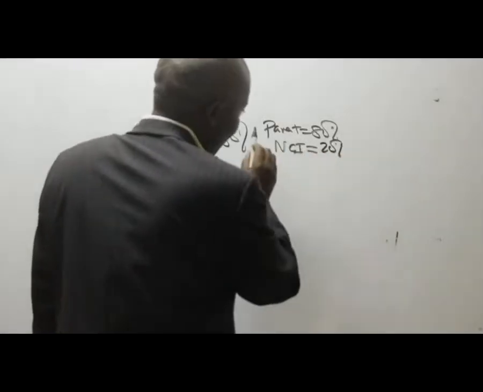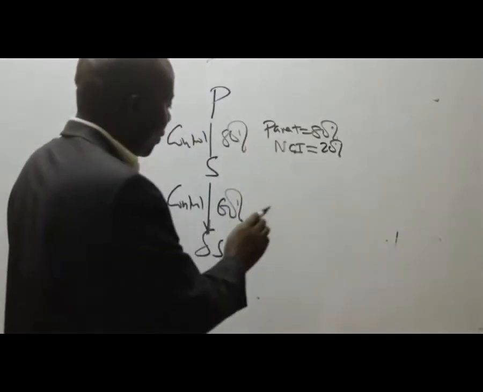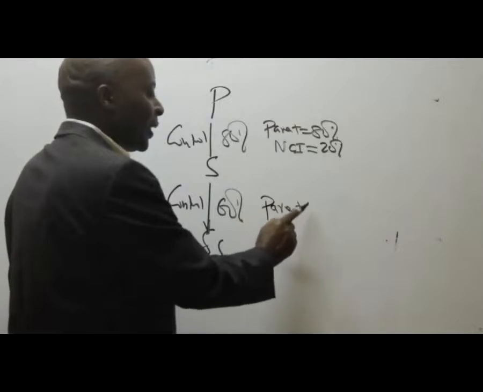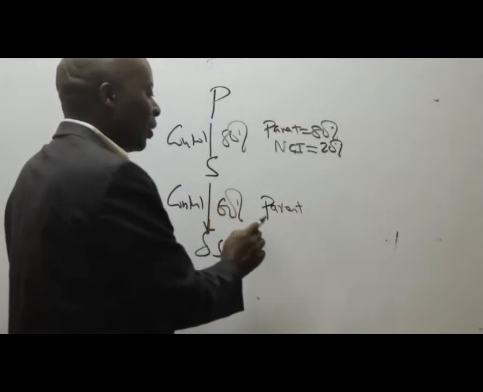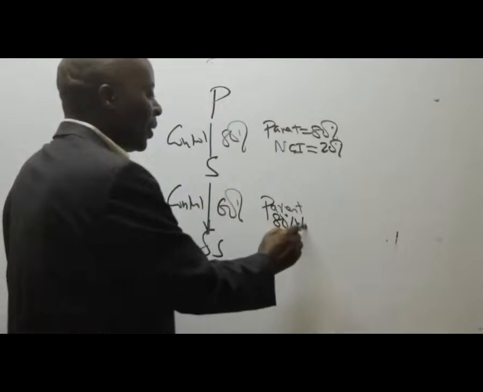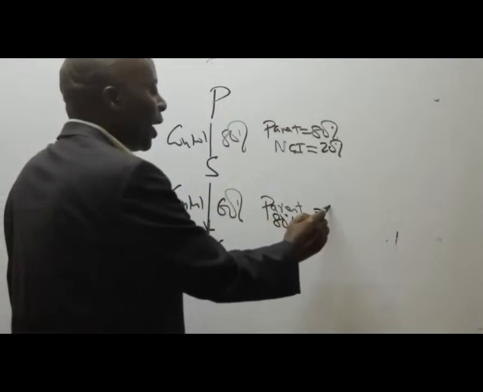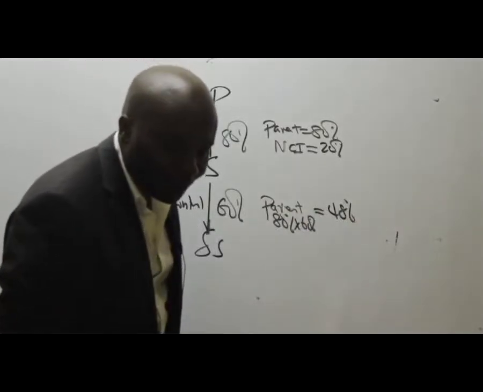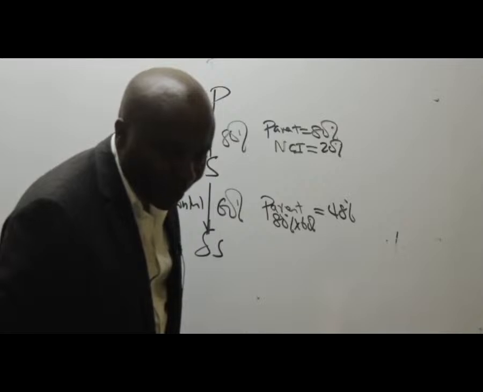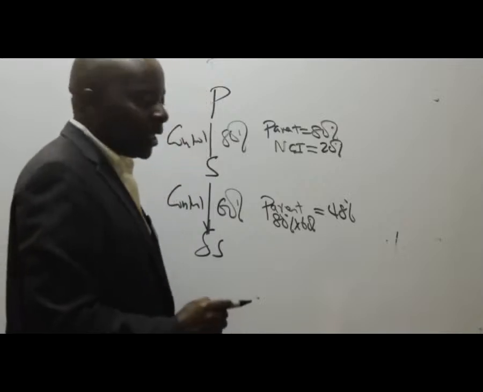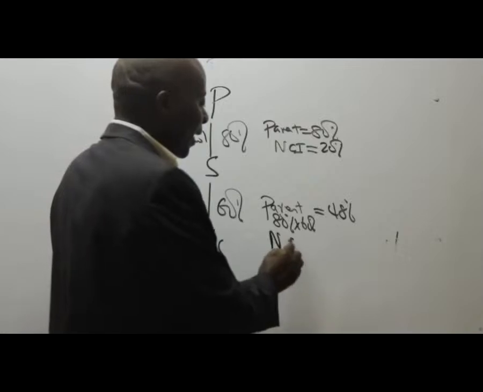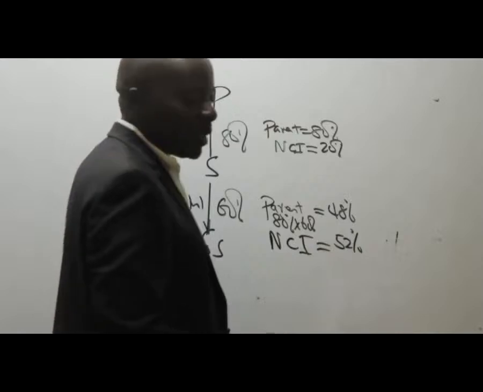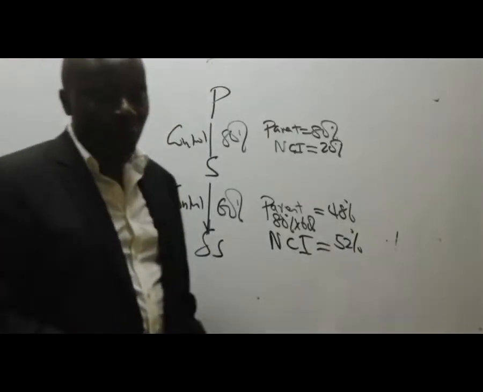How about the percentage holdings in SS? The parent in SS will own 80% times 60%. The parent here will own 48%. And then NCI, NCI will own what percentage here? Somebody? NCI will own 52% like that.